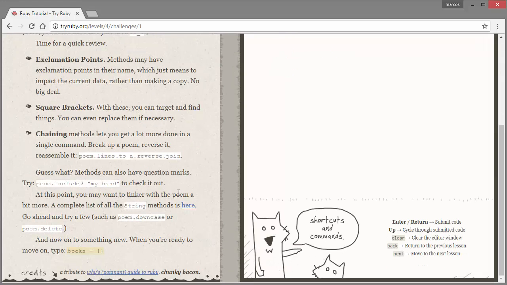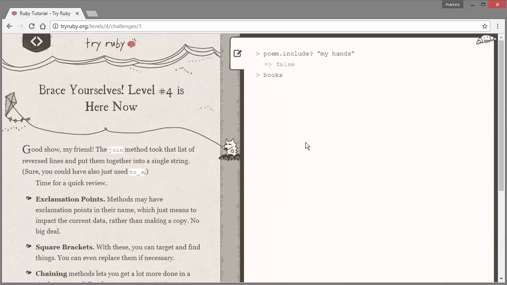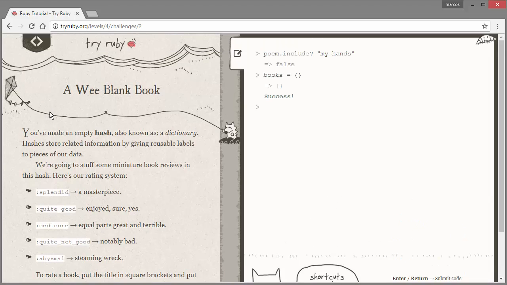So books equals, and then these two brackets. Okay, we made a blank book. Okay, you've made an empty hash, also known as a dictionary. Hashes store related information by giving reusable labels to your pieces of data.